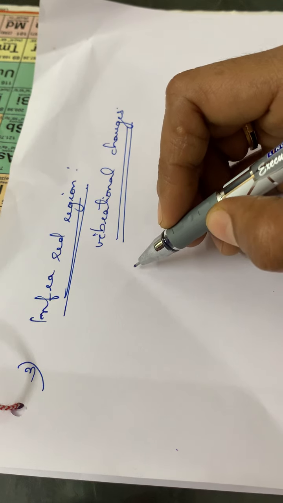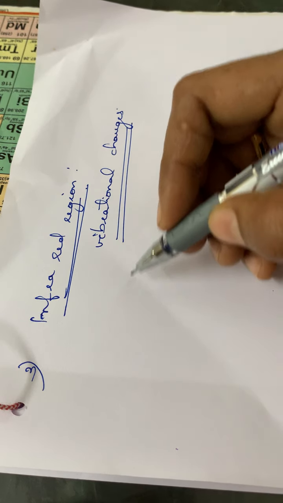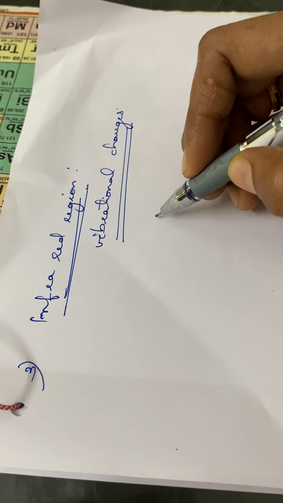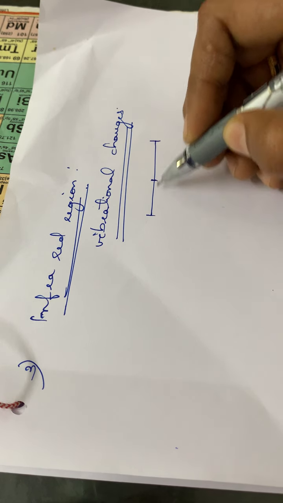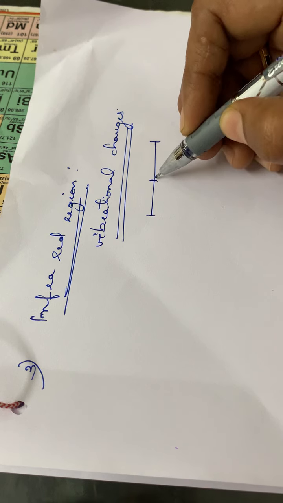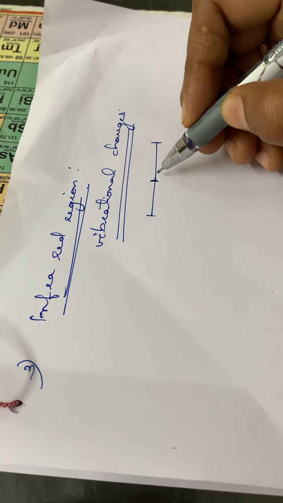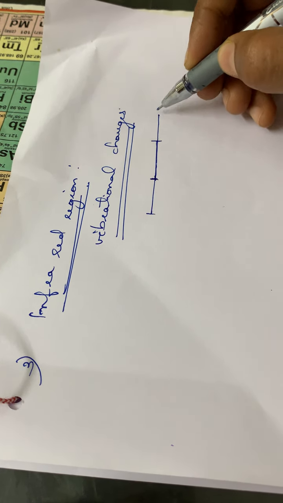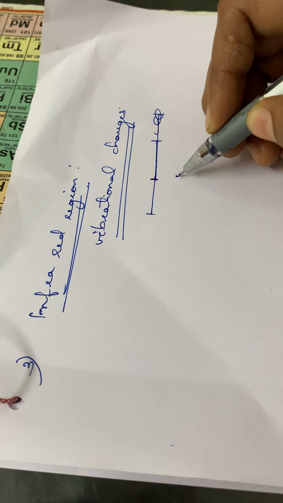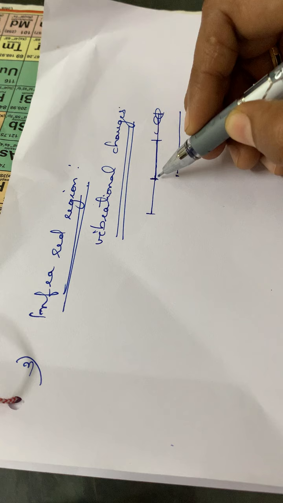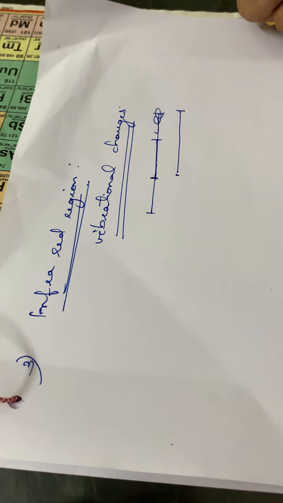As a result of the interaction, the molecule vibrates. Suppose this is a particular molecule, 3 atoms are there, and the molecule is vibrating. Vibrating means it will be elongating to this point. If this bond is elongating, it will be extending to this point.